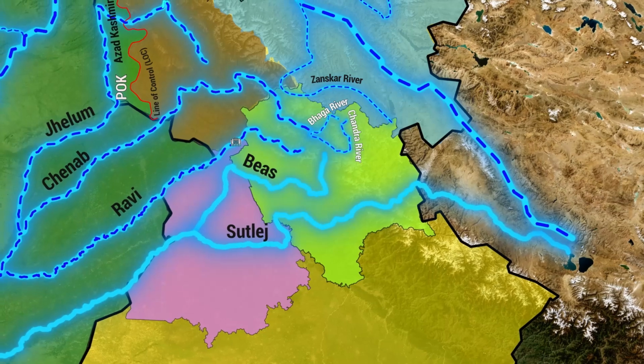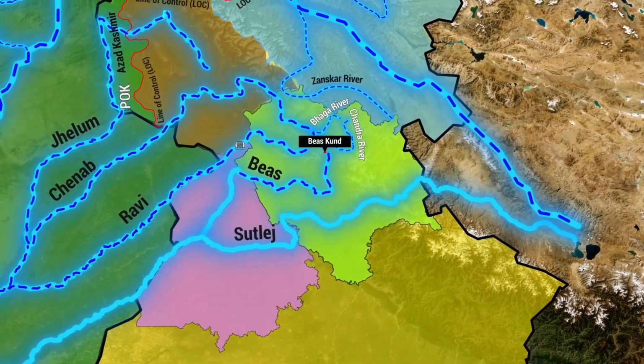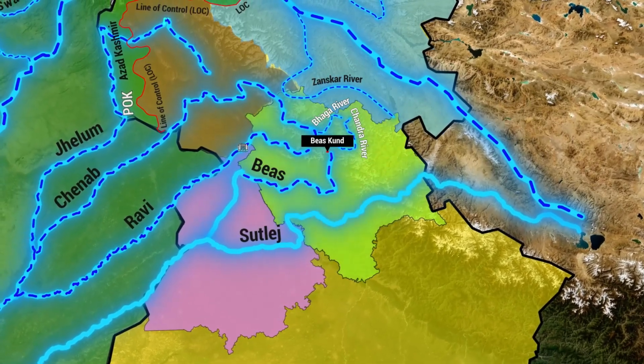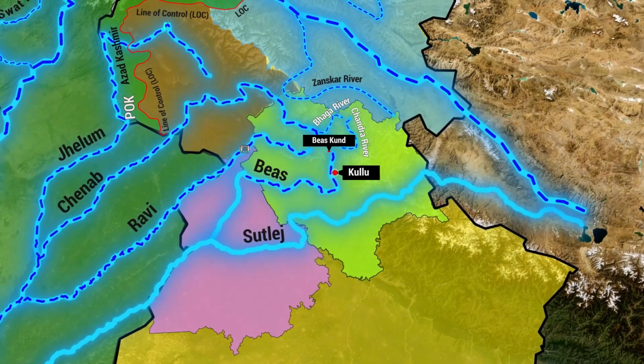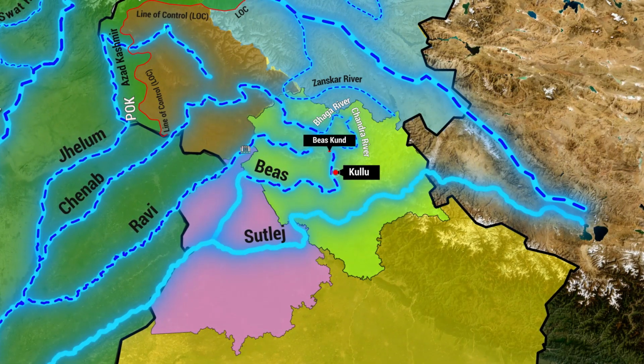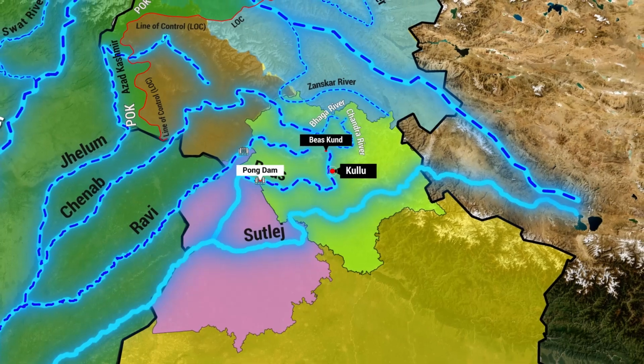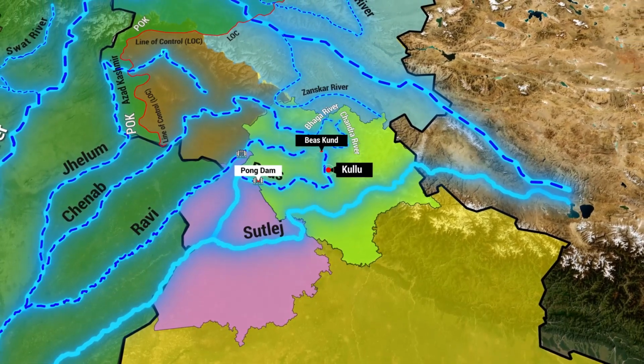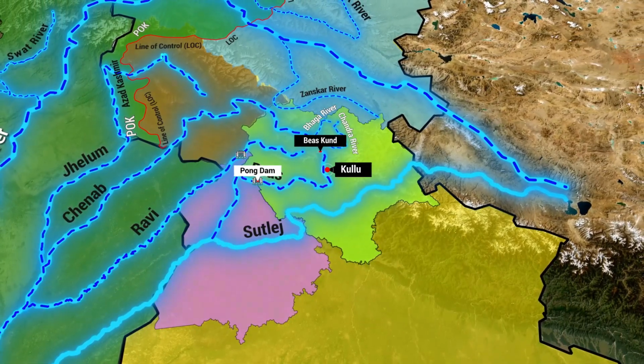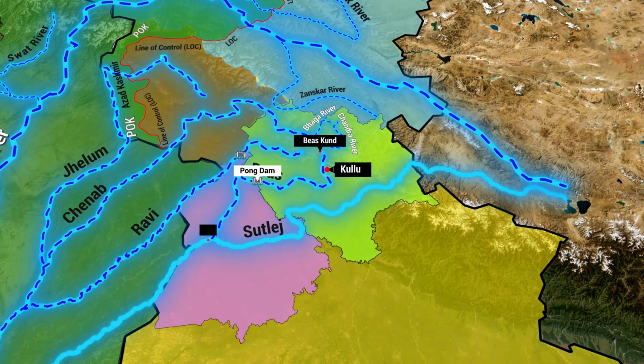The Beas River originates from the Beas Kund near the Rohtang Pass in Himachal Pradesh. The Kullu Valley is also located on the banks of the Beas. Pong Dam is situated on the Beas River. After entering Punjab, the Beas joins the Satluj River at Harike.